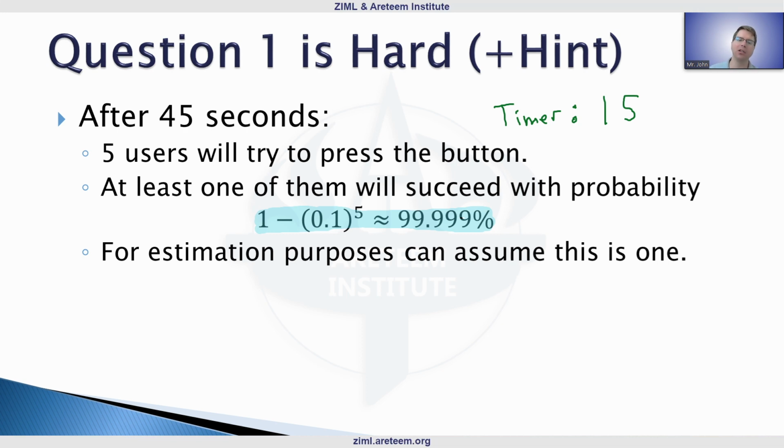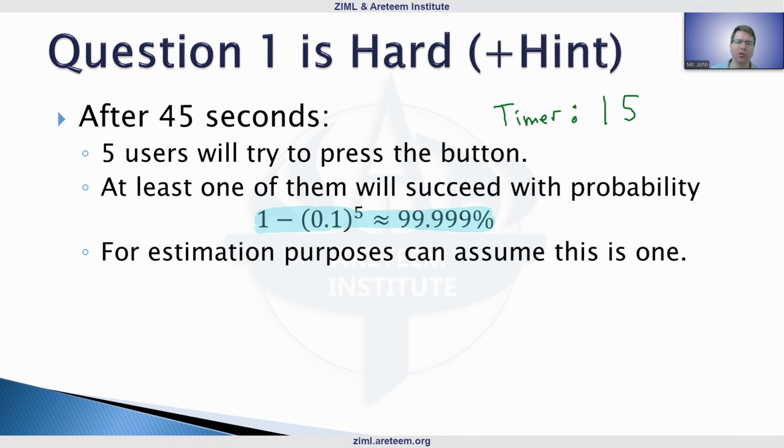But notice that this will change from here, because even if we assume somebody succeeds there, now there's only 4 of them left the next time. Maybe that is still pretty much 1, which it is, spoilers. But then there's only 3 people left. So we're always getting rid of people because every person can only press the button once.